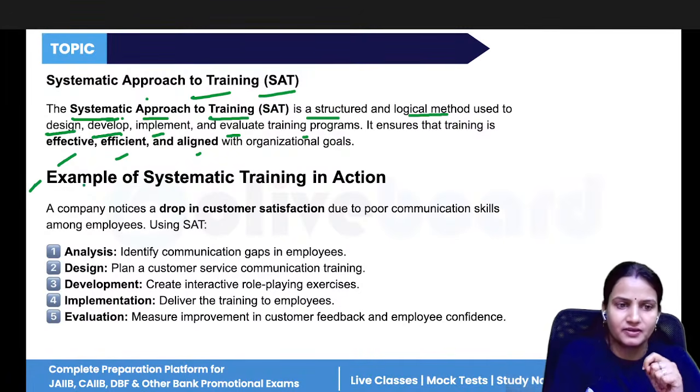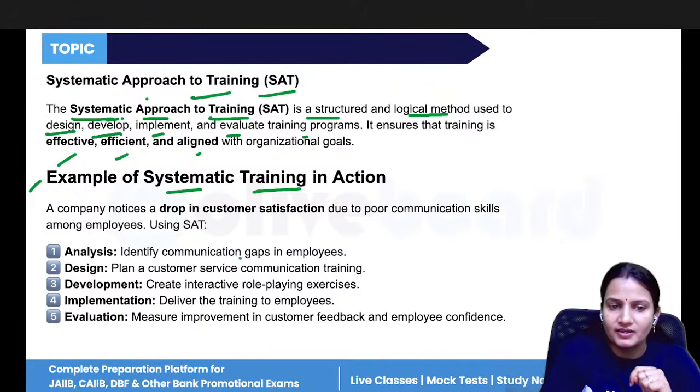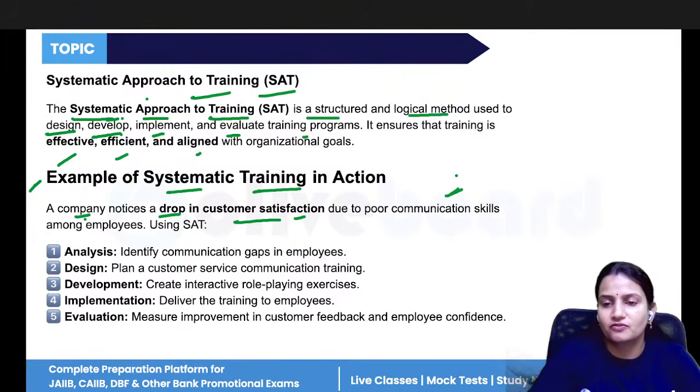An example is given for systematic training in action. Suppose a company has noticed a drop in customer satisfaction. Why? Because of poor communication skills. The company does not communicate well with its employees. That is why there is a drop in customer satisfaction. Now to improve this, the company has decided that we should provide training to our employees. So there is a systematic approach to training.